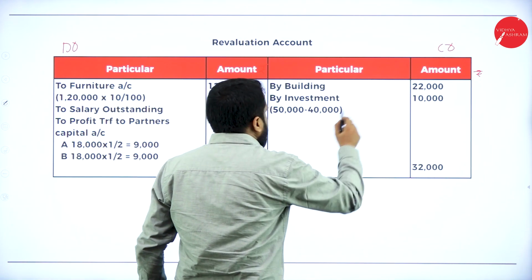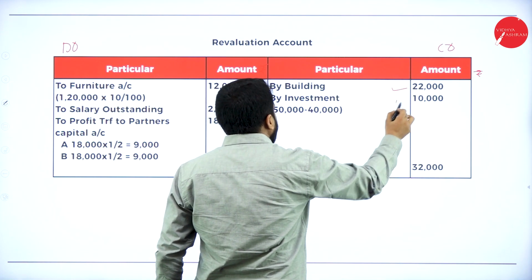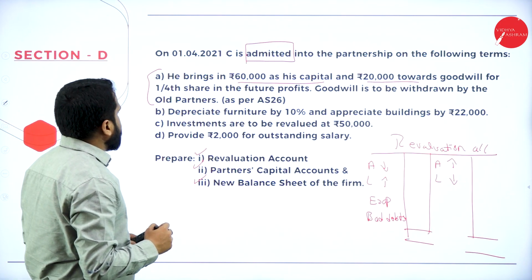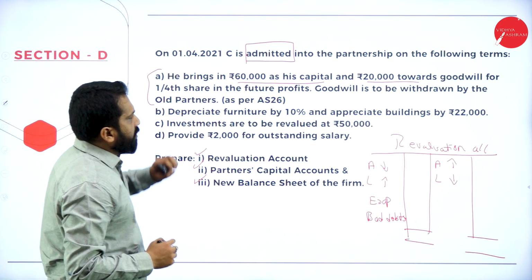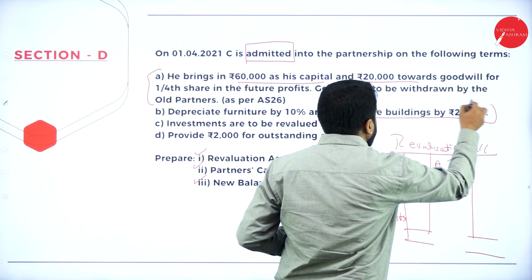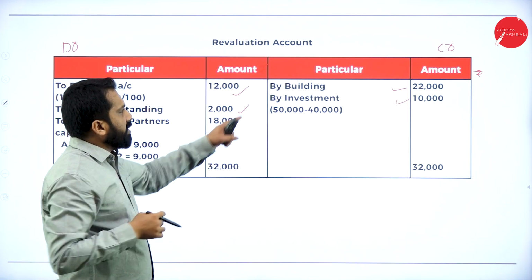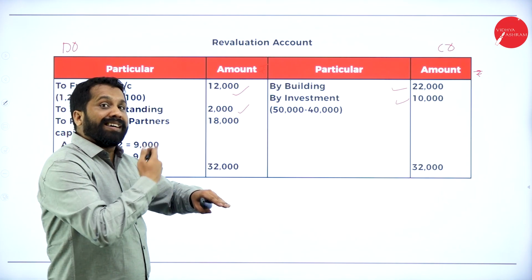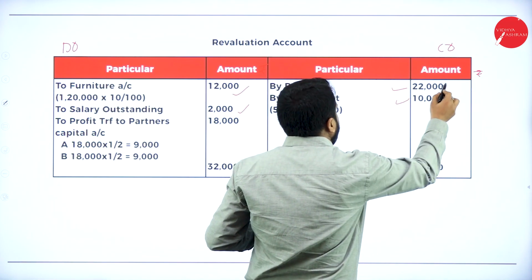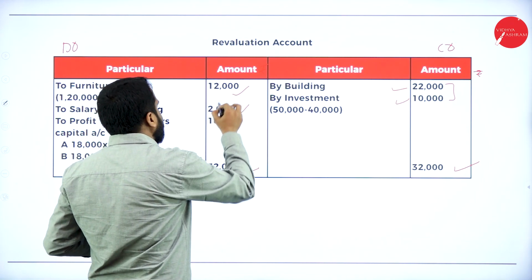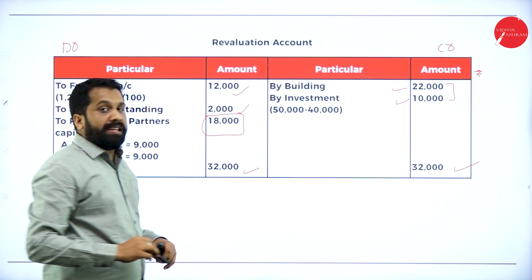Then building 22,000, investment 10,000. We have considered everything. Appreciate building means increasing, so we have increased 22. Which side is more? Credit side is more. 22 plus 10, it is 32. Here also 32. 32 minus these two, you will get 18,000.